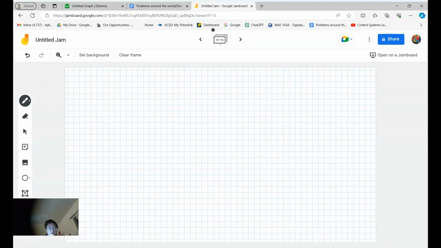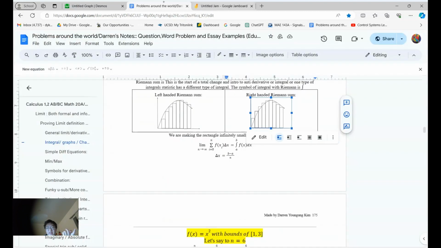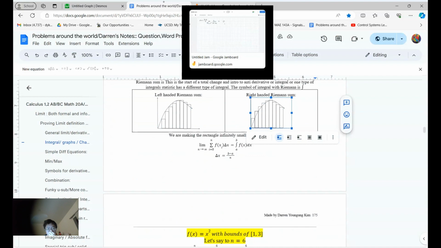Now, change in x equals b minus a divided by n for a definite integral. If you look at this and take the limit as n goes to infinity, that pretty much goes to zero, right? That's the whole point of that, to get infinitely small intervals. And the smaller you get, the more correct you get.